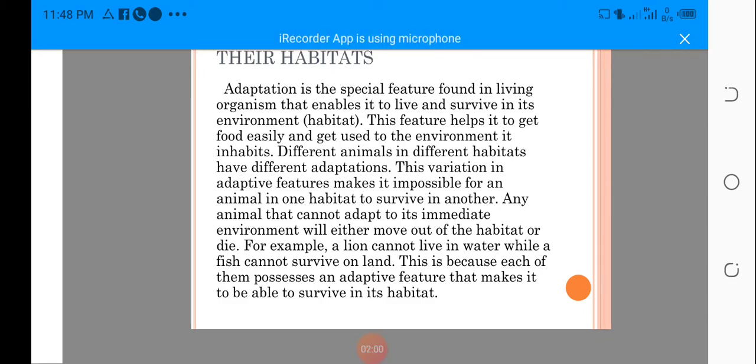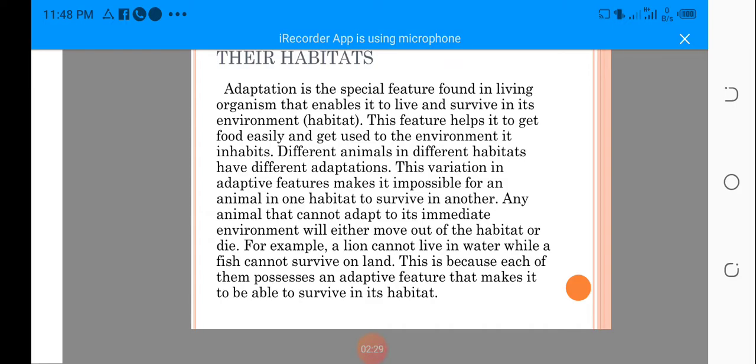Different animals in different habitats have different adaptations. We human beings, our adaptation is quite different from the fishes. This variation in adaptive features makes it impossible for an animal in one habitat to survive in another. So any animal that cannot adapt to its immediate environment will either move out of the habitat or die.